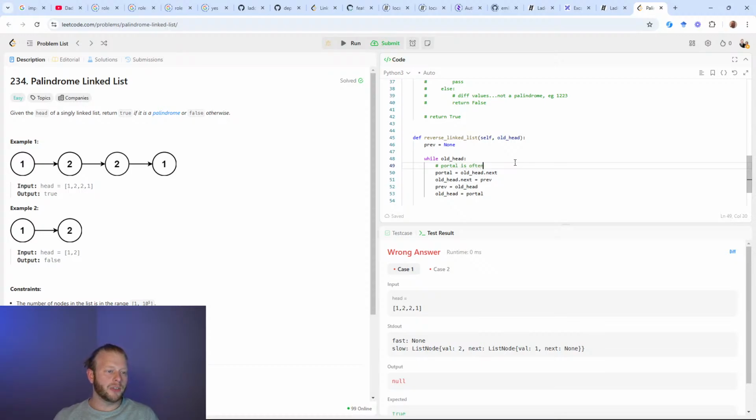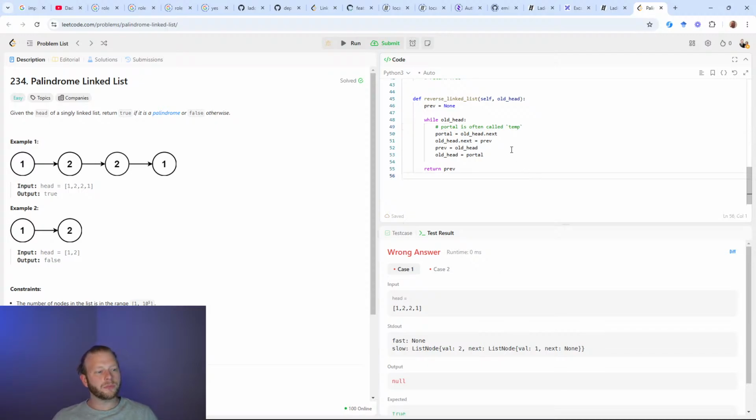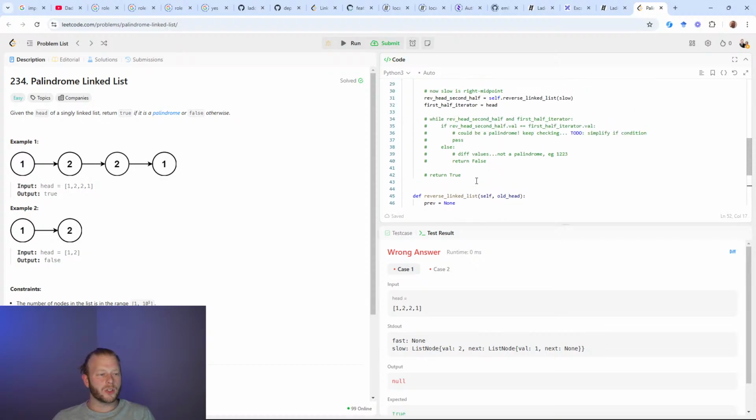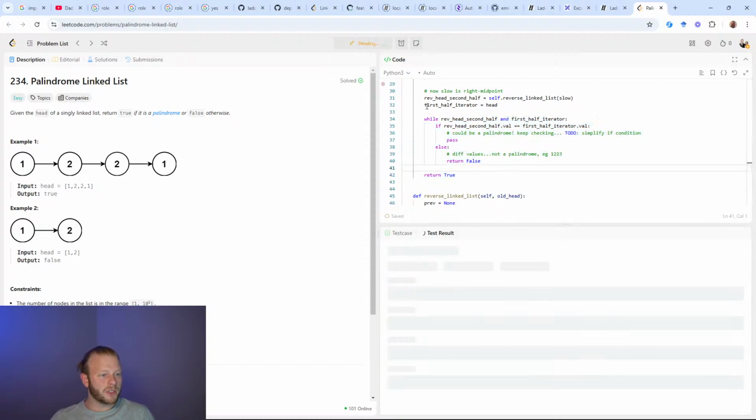Portal is often called temp. So let's double check if this is right. I cache the reference to where I want to go. Then I reverse the direction on next. And I cache a reference to the old one before I leave where I'm at. And then I leave where I'm at. I think this is correct. Now, whether this solves the loop, we'll have to see.